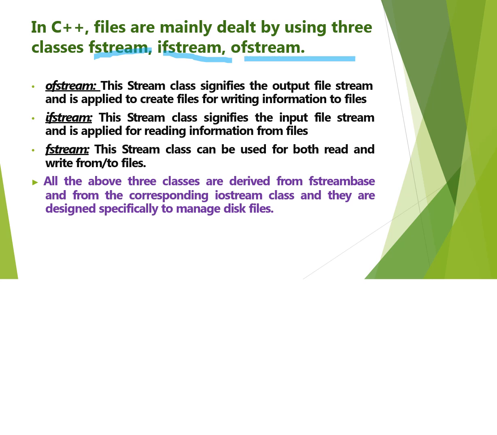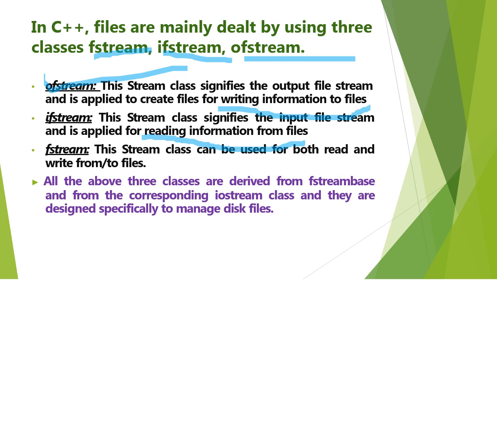Ofstream. This stream class signifies the output file stream and is applied to create files for writing information to a file. Ifstream. This stream class signifies the input file stream and is applied for reading information from the file.